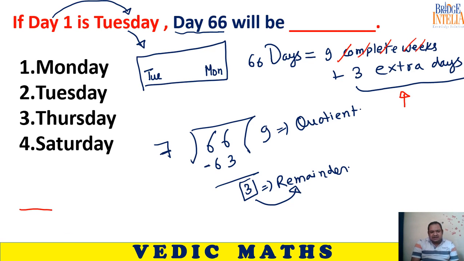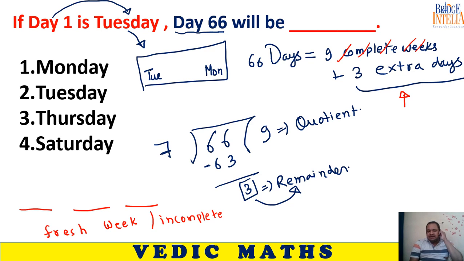So 3 extra days basically means a fresh week, but incomplete. This could not be completed. Therefore, this became extra. So day number 3. The first day of the week is Tuesday. So first day is Tuesday, second day therefore is Wednesday, and third day is Thursday. So our answer is day number 66 will be Thursday.